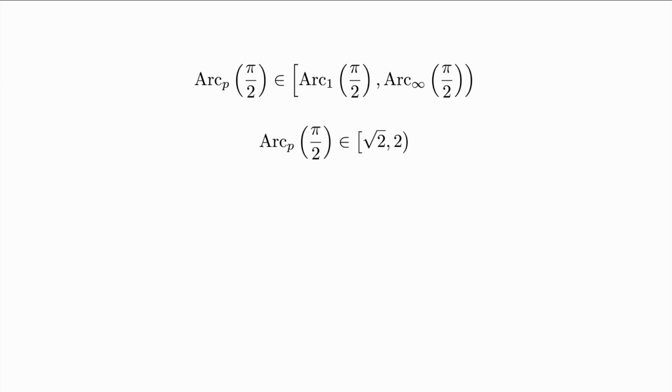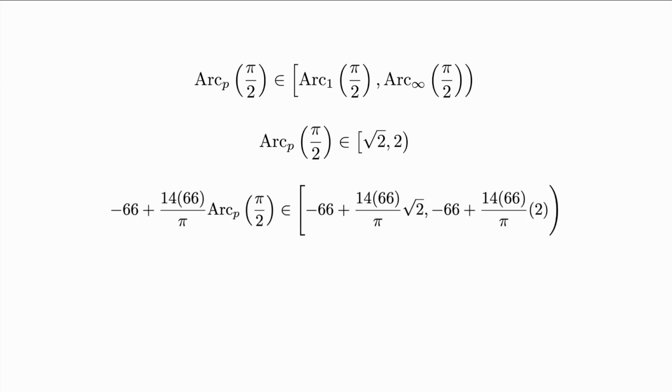Just taking into account p greater than or equal to 1, we know that arc base p of pi over 2 is between these arc lengths. Let's replace them with their actual values and just edit this expression, treating it like an inequality. The key here is that since we know that arc base p of pi over 2 is strictly increasing, it only hits each of these values inside the interval once. In addition to that, we know that since there's a horizontal asymptote, this equation can only be true for a finite number of n.